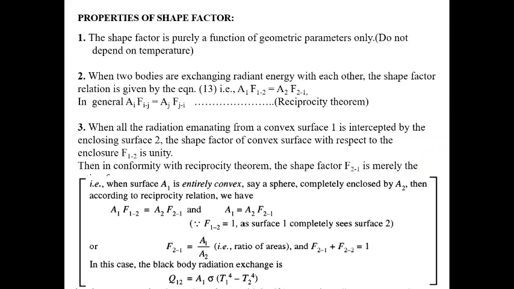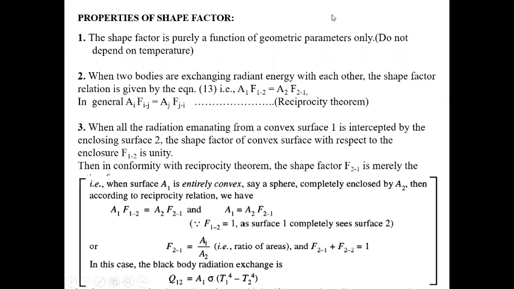Now, different properties of the shape factor. The shape factor is purely a function of the geometric property and does not depend on the temperature. When two bodies exchange radiant energy with each other, the shape factor relation is given by equation 13: A1 F12 equals A2 F21. This is called the reciprocity theorem.